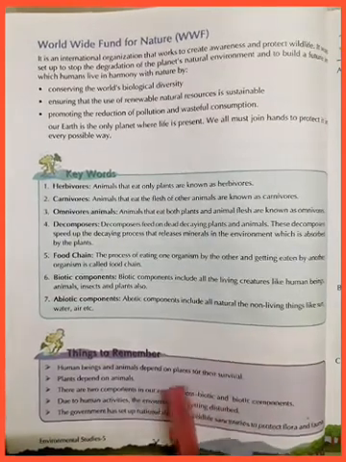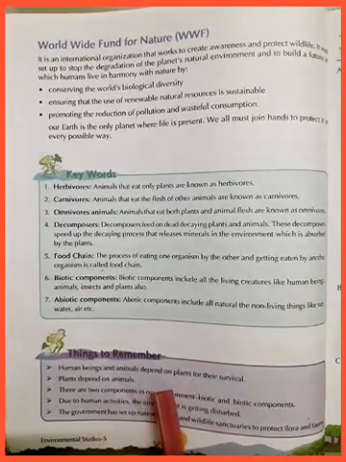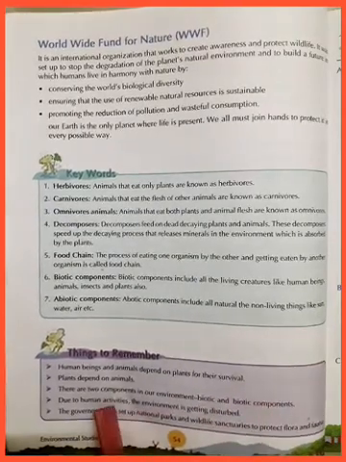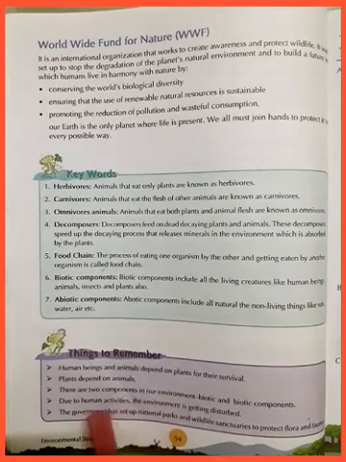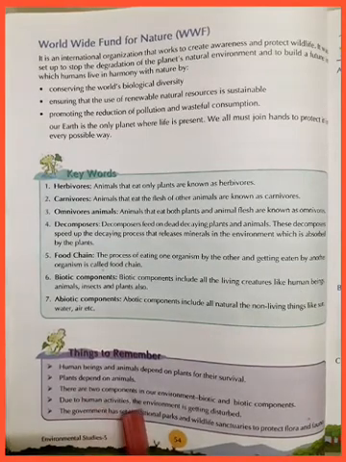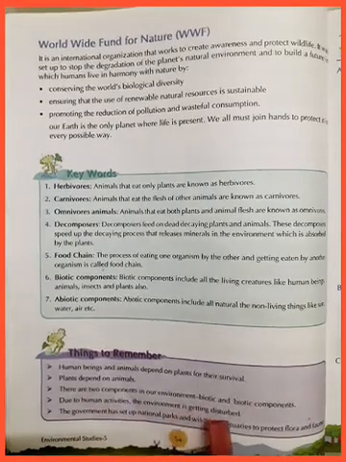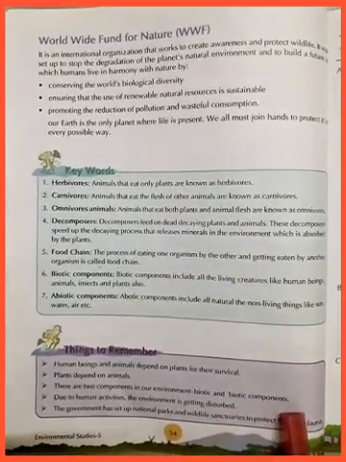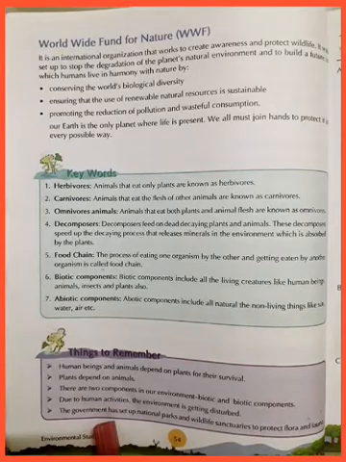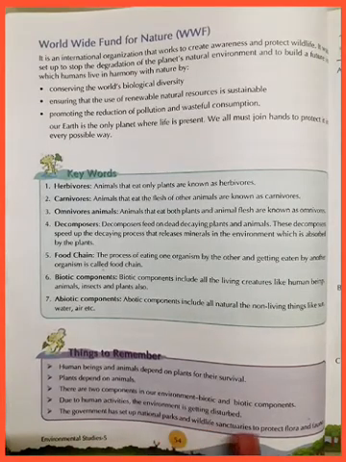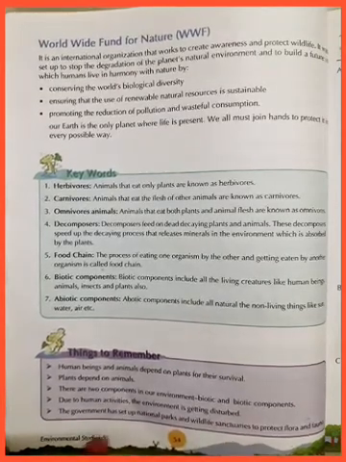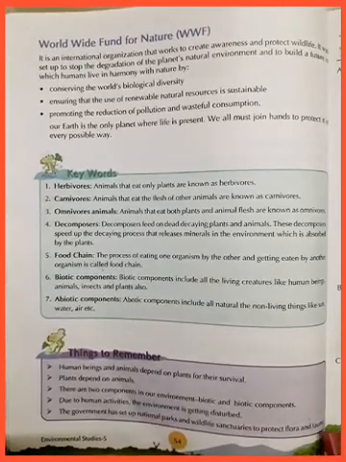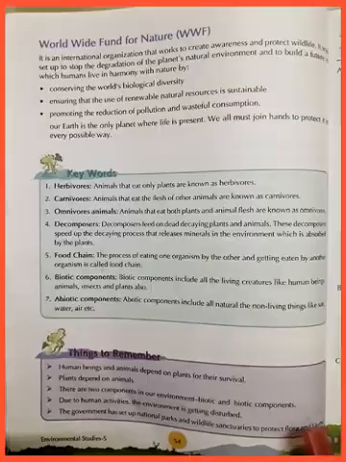Things to remember. Human beings and animals depend on plants for their survival. Plants depend on animals. There are two components in our environment, biotic and abiotic components. Due to human activities, the environment is getting disturbed. The government has set up national parks and wildlife sanctuaries to protect flora and fauna.